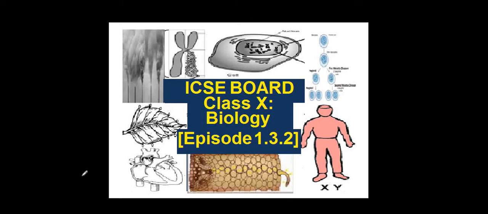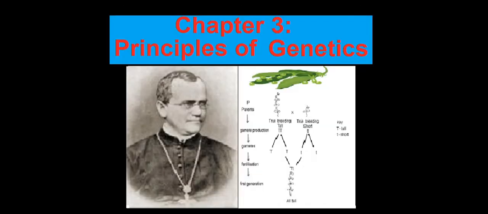So let us move our topic ahead with why Mendel selected pea plant, as well as we are going to see the reasons for it and reasons for its success along with some terminologies. So let us move on to our topic, principles of genetics. So this is our chapter, principles of genetics.